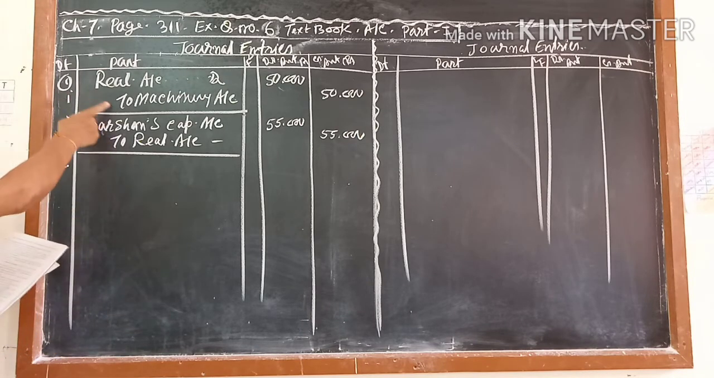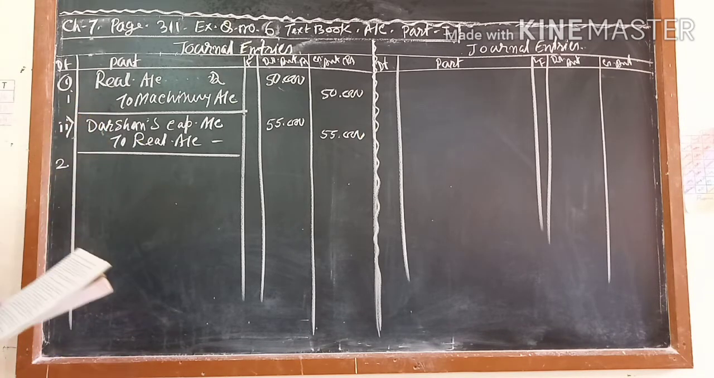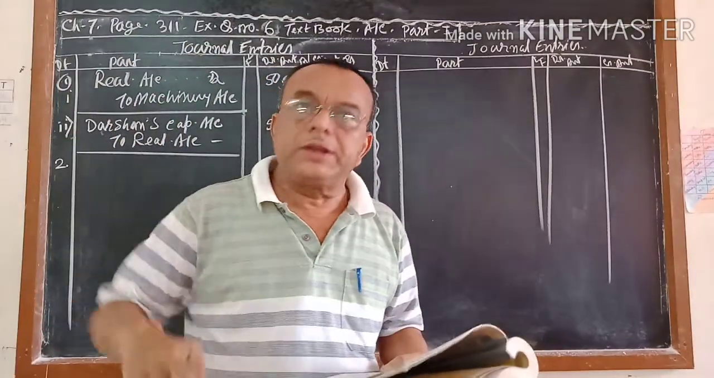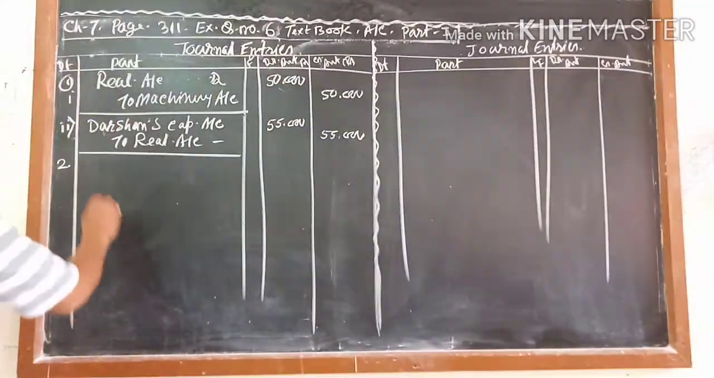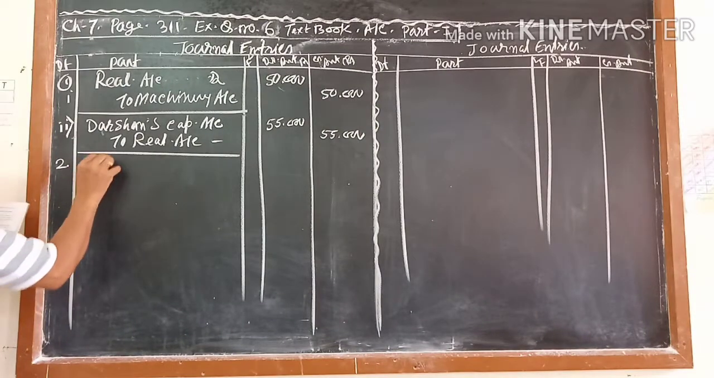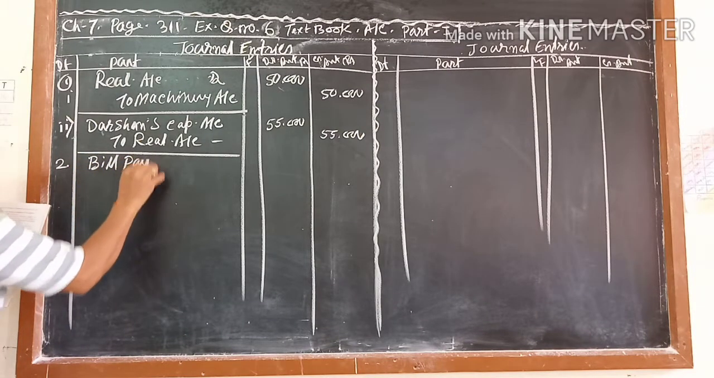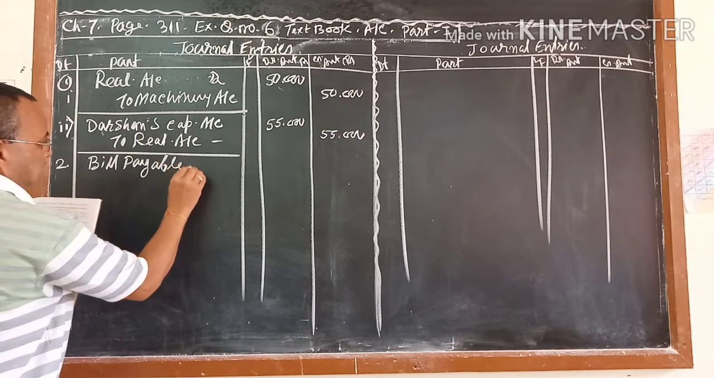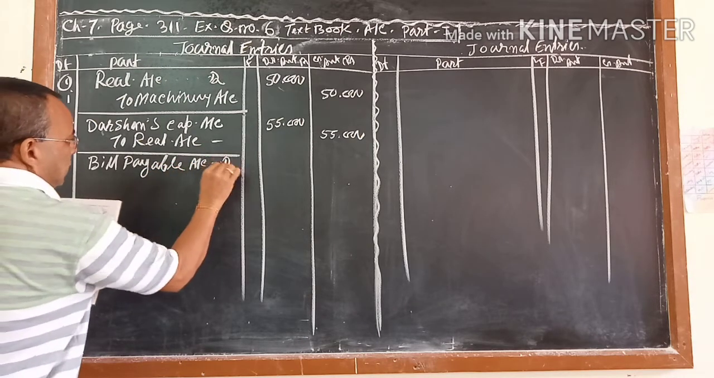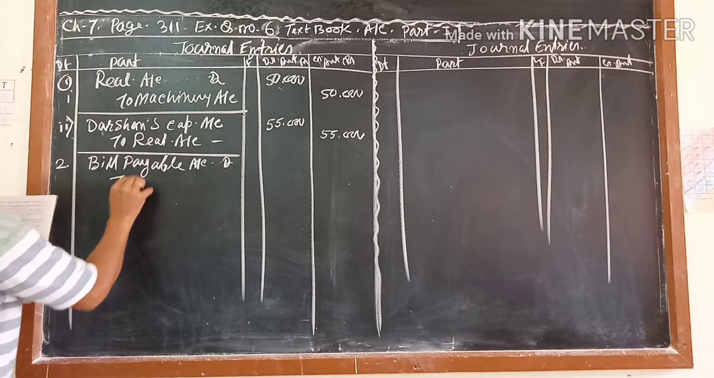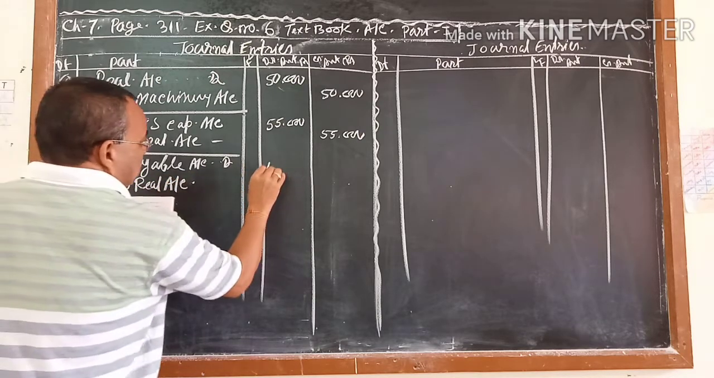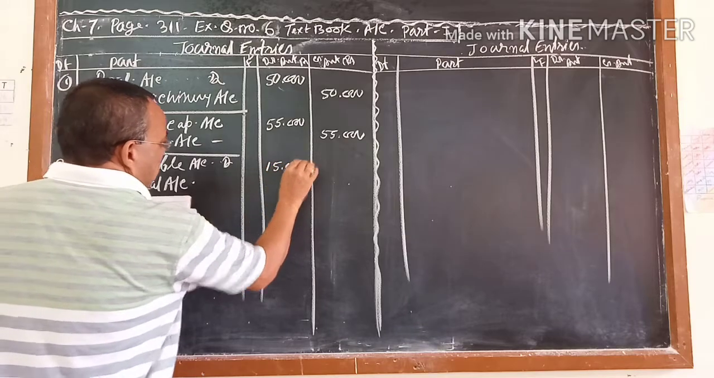Like that, realization account was debited for machinery because it was an asset. Now bills payable is a liability and it is a credit balance, so you have to make it a debit. So bills payable account debit to realization account, how much? 15,000. This is the first entry.